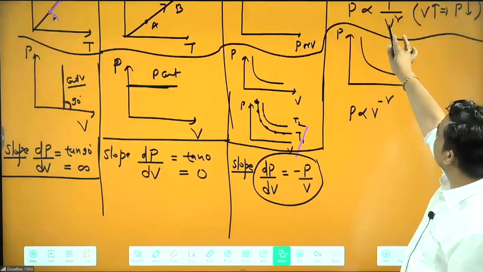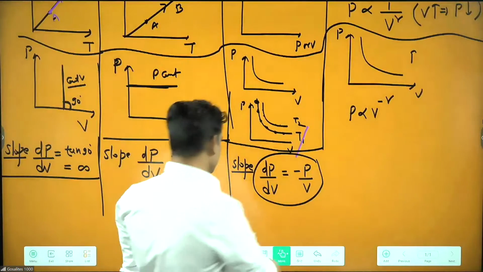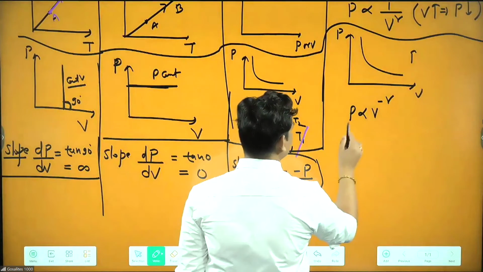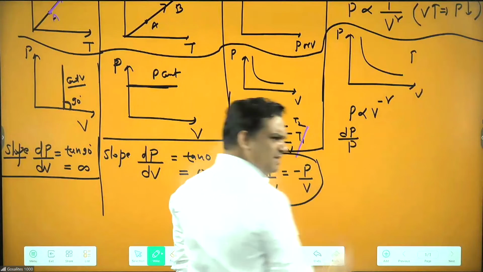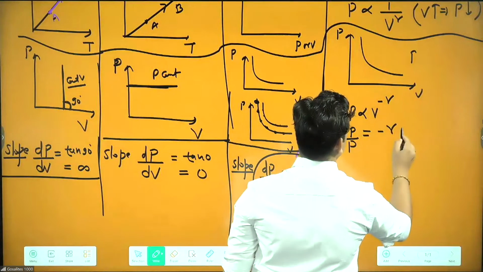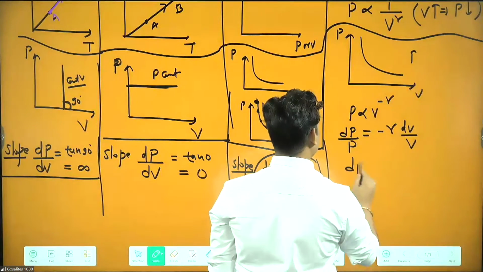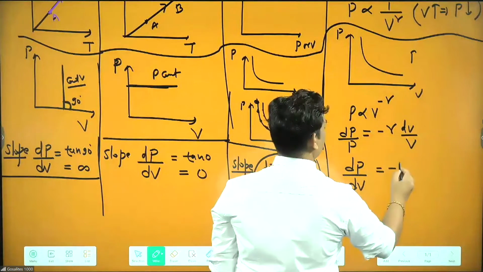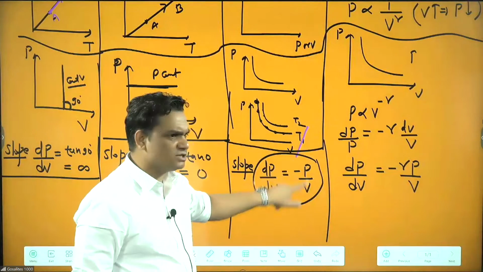From here I can use the change method: dP by P means delta P by P, the power comes outside, equal to minus gamma dV by V. So dP by dV comes as minus gamma P by V. Here the power is 1, that's why minus P by V.